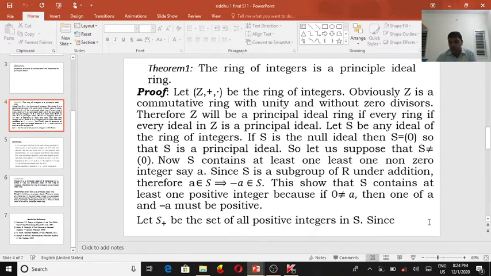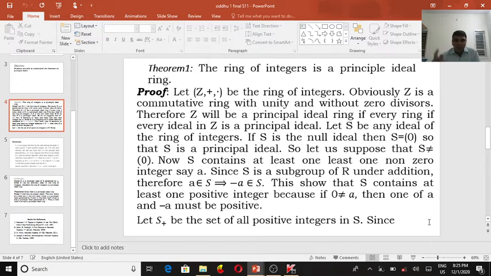Here the principal ideal is an ideal, so we should avoid S being the zero ideal. It should not be generated by 0, because if you multiply the generator 0 with anything, we get null.